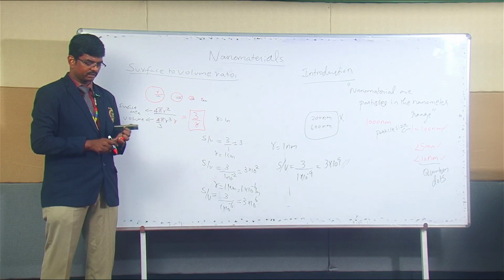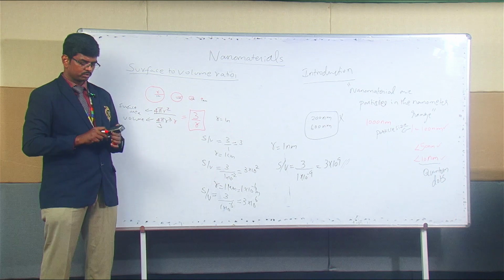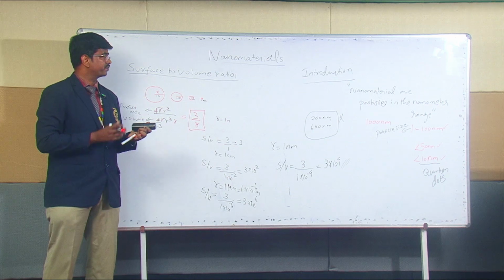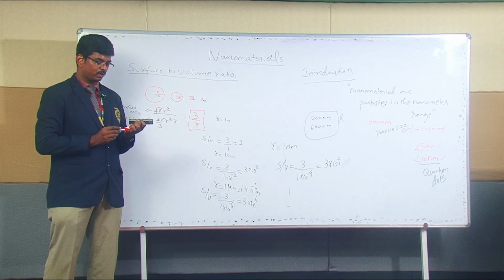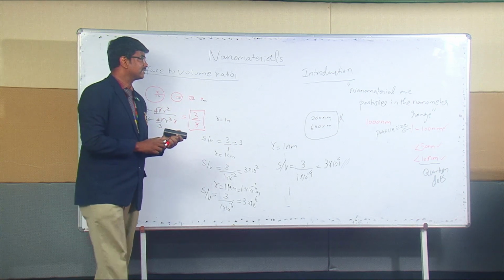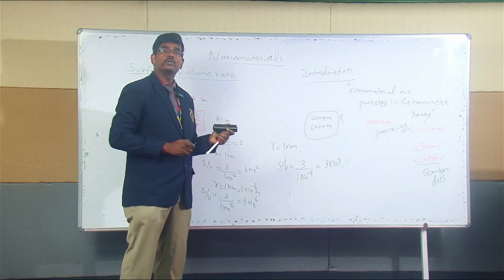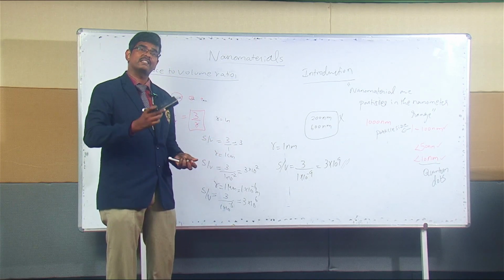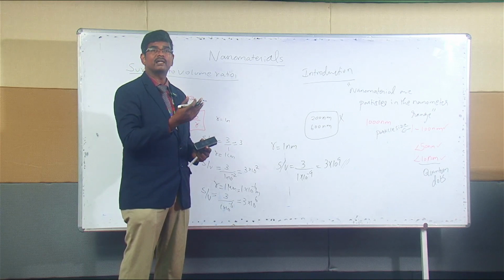So what do you mean by that? Because of that, what happens? Simply I'm saying that the surface to volume ratio is the reason. What do you mean by that? To understand that, first of all, you must know the difference between what is a surface atom and what are the bulk atoms, right?